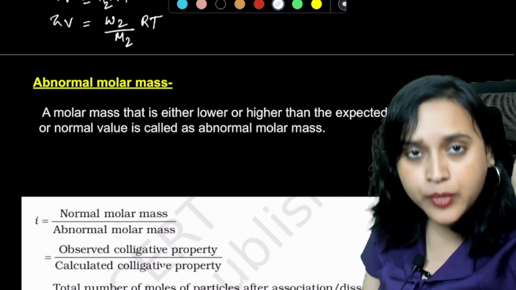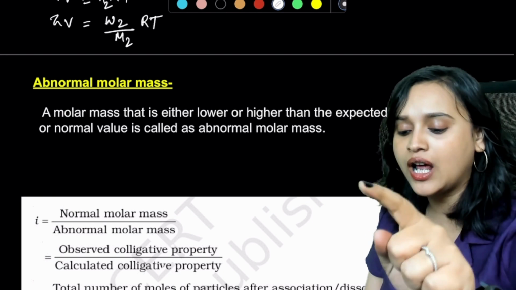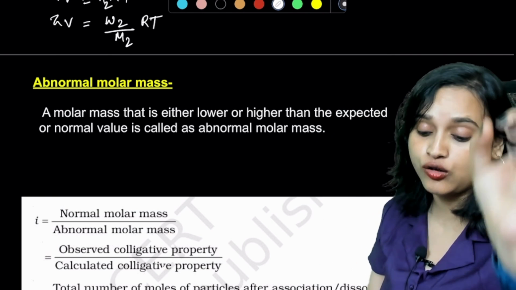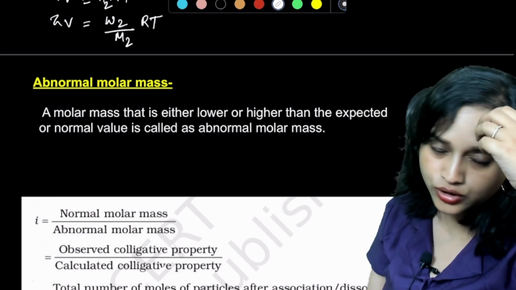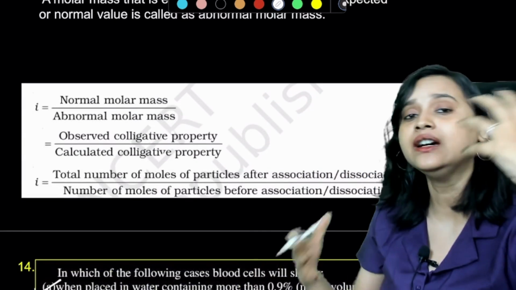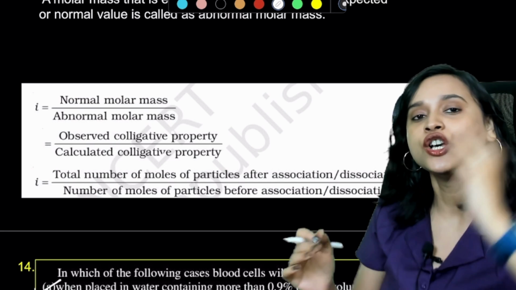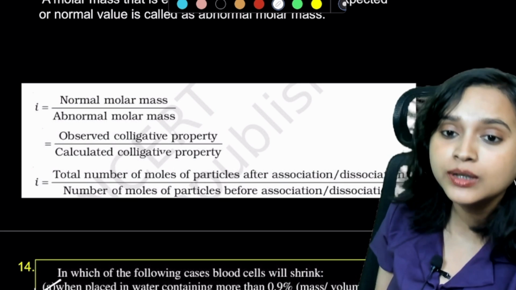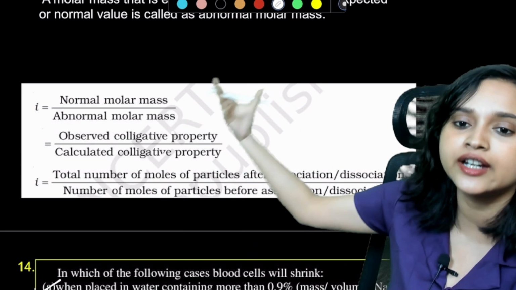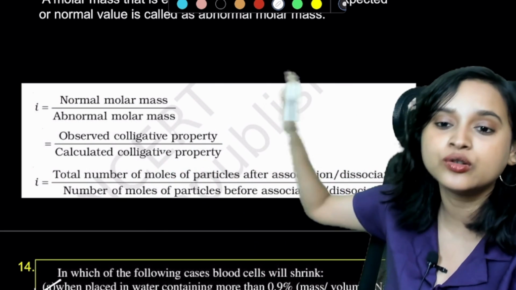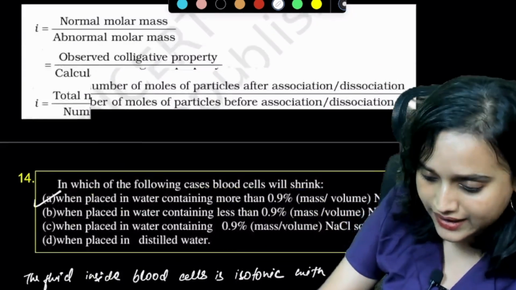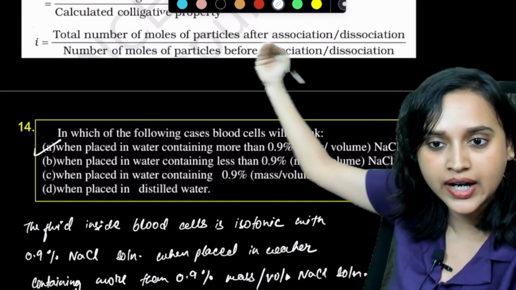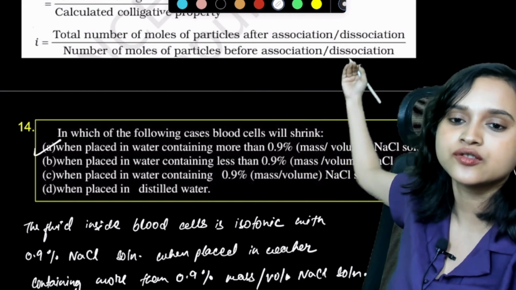Then we come across abnormal molar mass. A molar mass that is either lower or higher than the expected or normal value is called abnormal molar mass. And it is given by i, which is your Van 't Hoff factor. So i is the Van 't Hoff factor, which is equal to normal molar mass divided by abnormal molar mass, or observed colligative property divided by calculated colligative property, or total number of moles of particles after association or dissociation divided by number of moles of particles before association or dissociation.